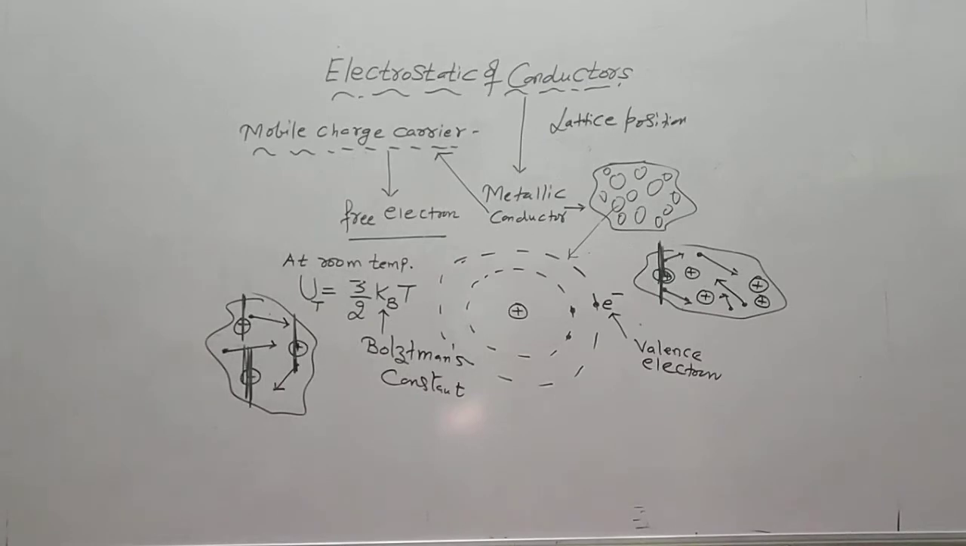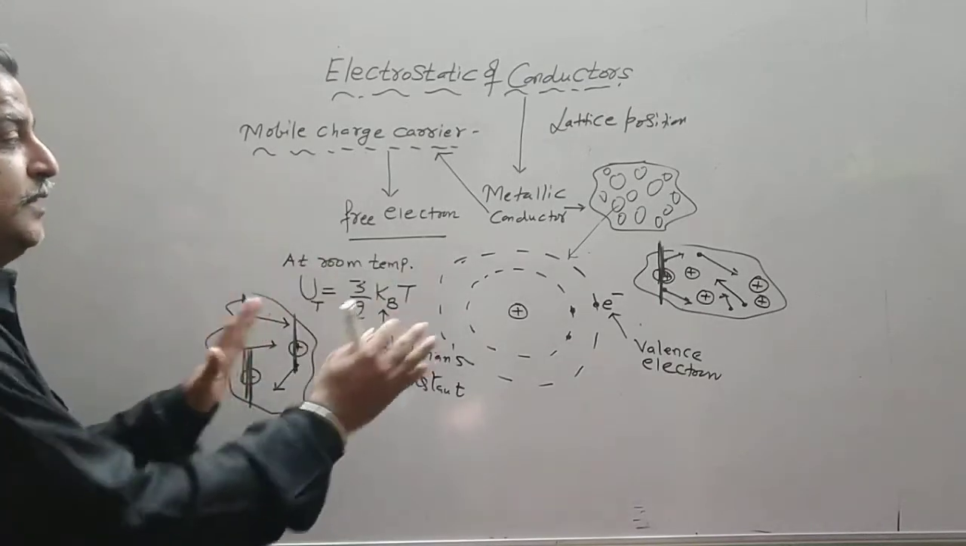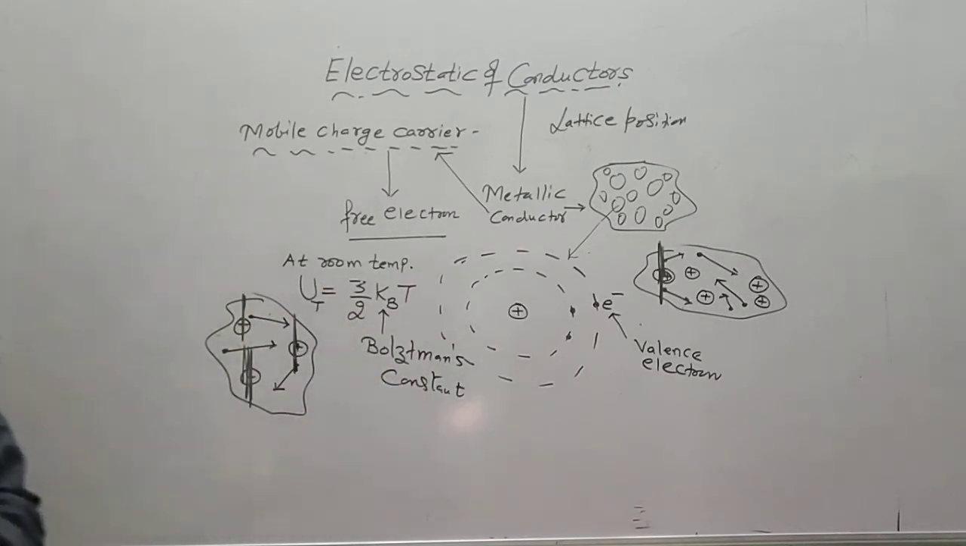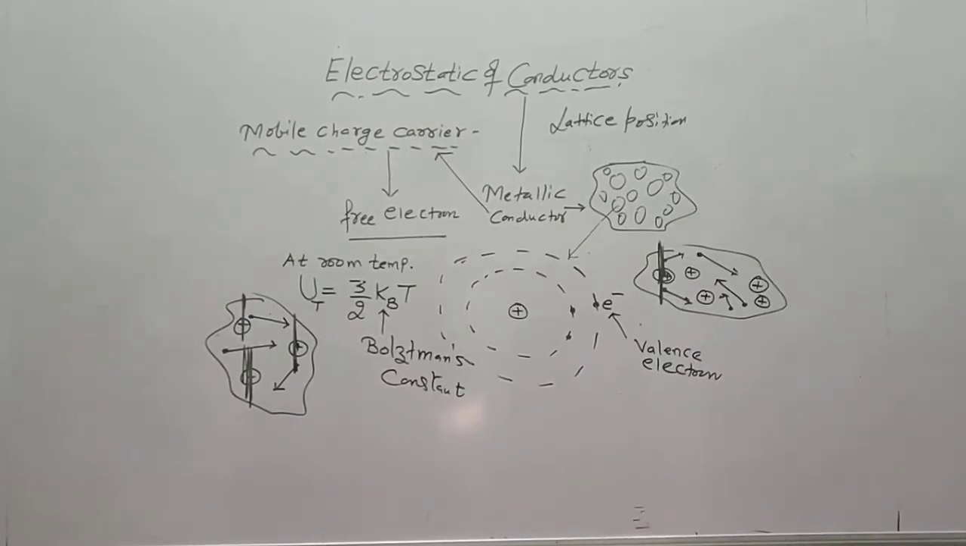Also we assume there is no electric field here. This is the behavior of a conductor at room temperature when the electric field intensity is 0. It may be possible that we will place the conductor in an electric field, but this is the intrinsic behavior, that is, in the absence of an electric field, of a metallic conductor at room temperature.